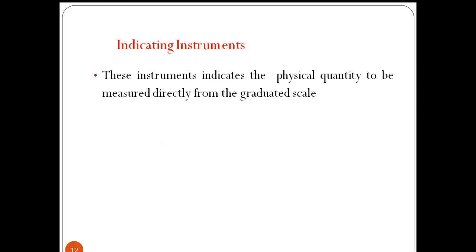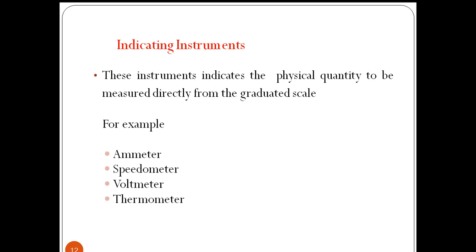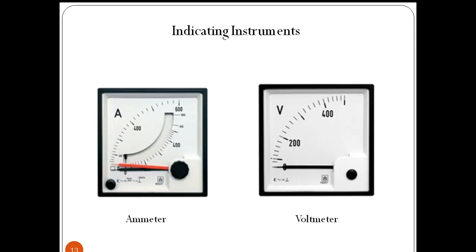So indicating type instruments will indicate the physical quantity to be measured from a graded scale. Examples are ammeter and speedometer, voltmeter, thermometer, etc. Next, these are the examples for indicating type instruments.